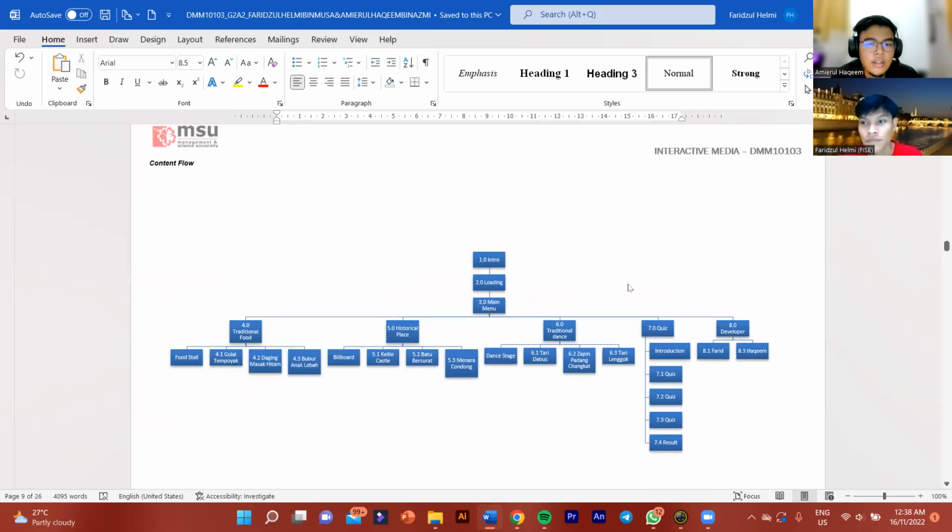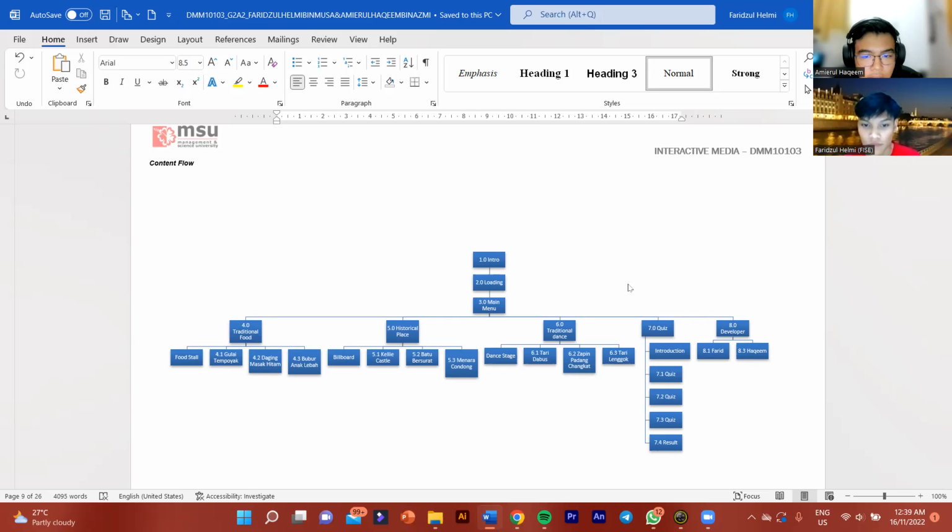So this is the content flow. The first one, 1.0, the intro, 2.0 loading and 3.0 the main menu. So the 4.0, the traditional food, we have food stall, 4.1 gulai tempoyak, 4.2 daging masak hitam, 4.3 bubur anak lebah. So 5.0, this is historical place. The first one billboard and Kellie's Castle, Batu Busurat and Menara Condong.